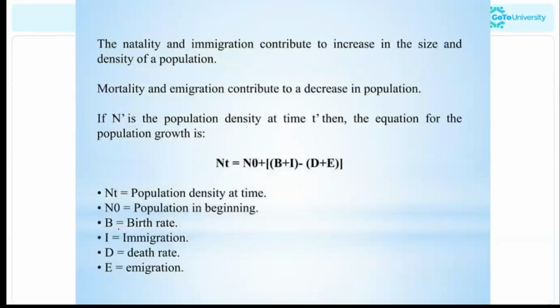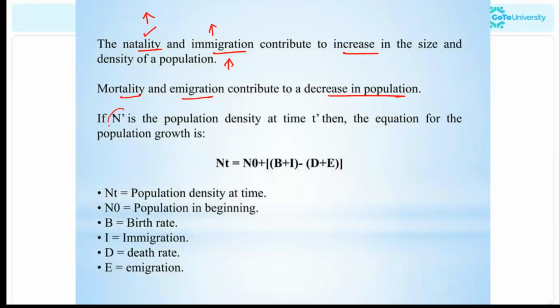Now, natality and immigration contribute to an increase in the size and density of a population. Natality, in the sense that the birth rate is increasing, and immigration, if organisms are moving into a particular habitat, that means the population will increase. Whereas mortality and emigration contribute to a decrease in population. Isn't it? If there is a higher death rate and individuals are moving from this habitat to another habitat, that means there will be a decrease in population.